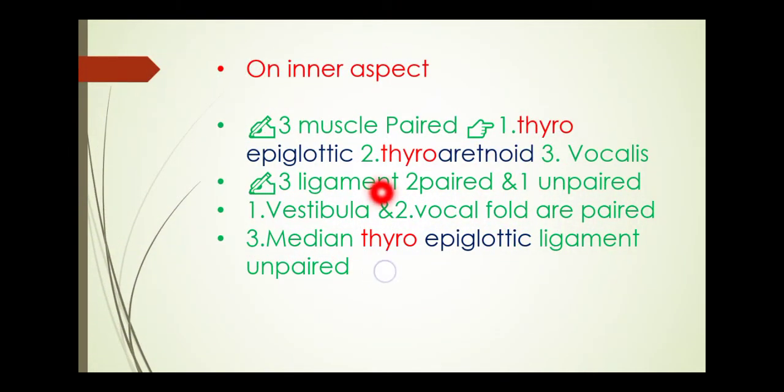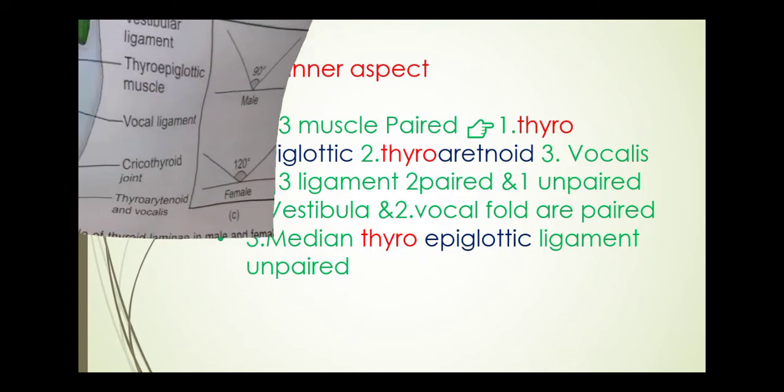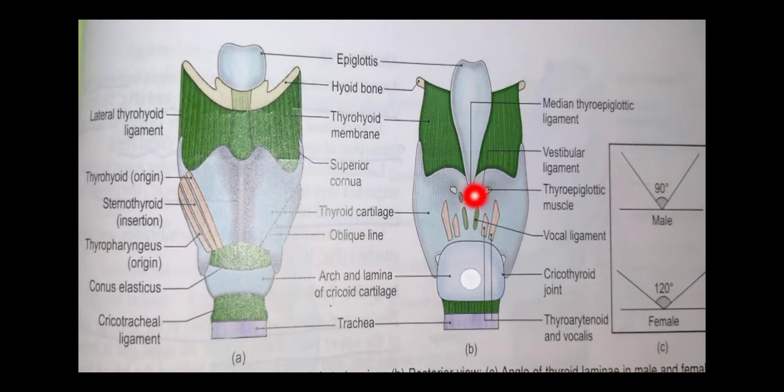And in ligament there are two paired and one unpaired. First vestibular and the vocal fold are the paired, and median thyroepiglottic ligament is the unpaired. At the median side, there is the median thyroepiglottic ligament. It connects the thyroid cartilage to the epiglottic cartilage. This is a leaf shaped cartilage. It is the epiglottic cartilage which connects with the thyroid cartilage with the help of the median thyroepiglottic ligament.